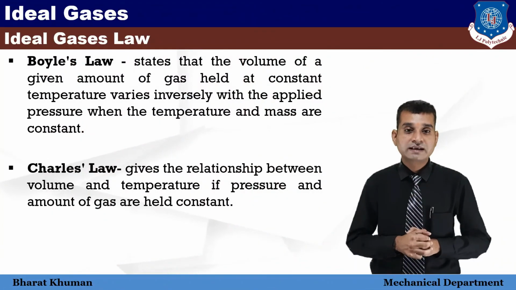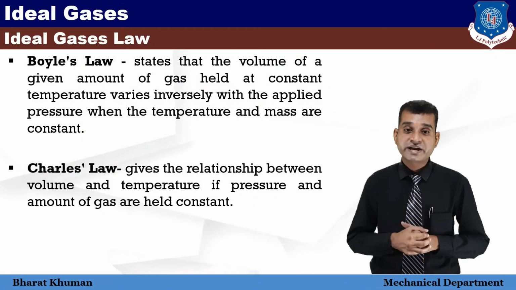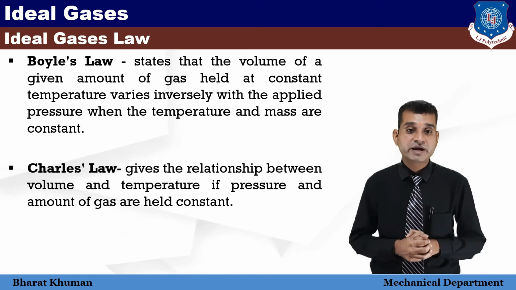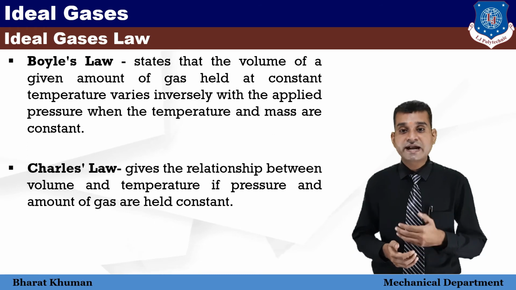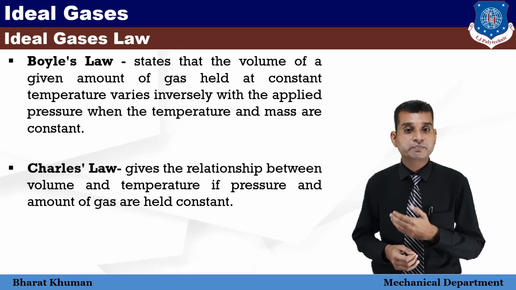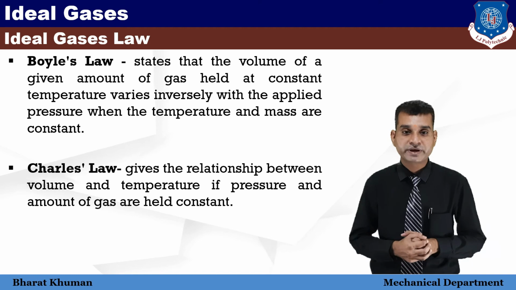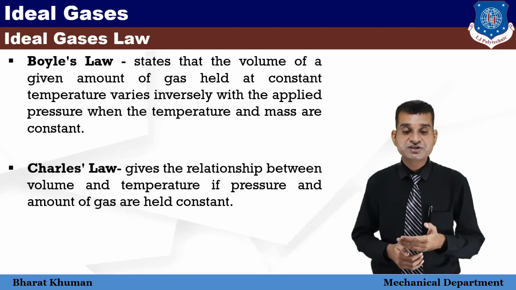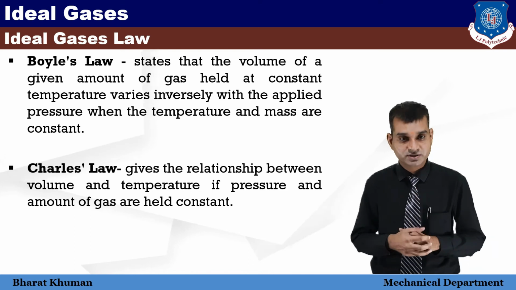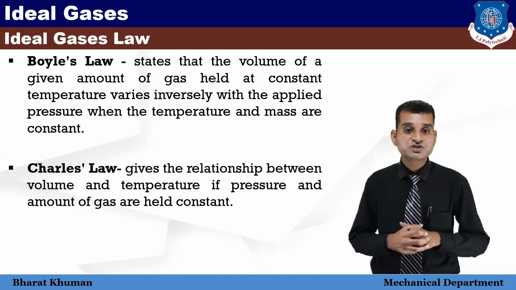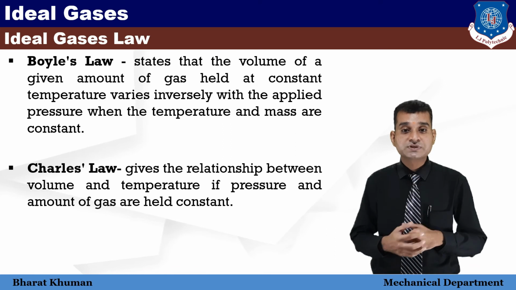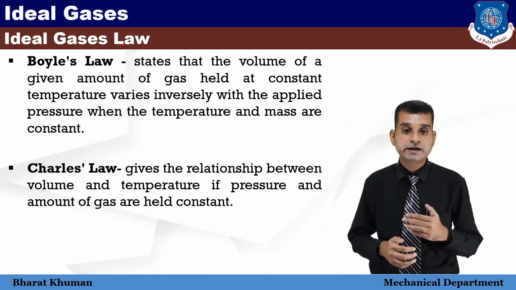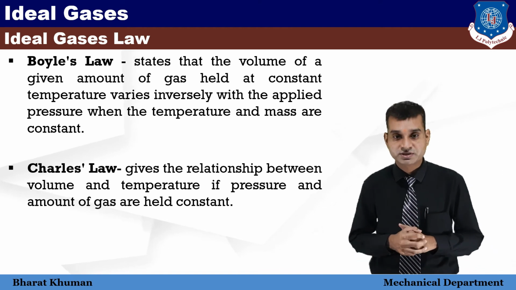So students, let's see the final statements of the ideal gas law. The first statement is given by Boyle's law. It states that the volume of a given amount of gas held at a constant temperature varies inversely with the applied pressure when the temperature and mass are constant. Charles's law gives the relationship between volume and temperature if pressure and amount of gas are held constant.